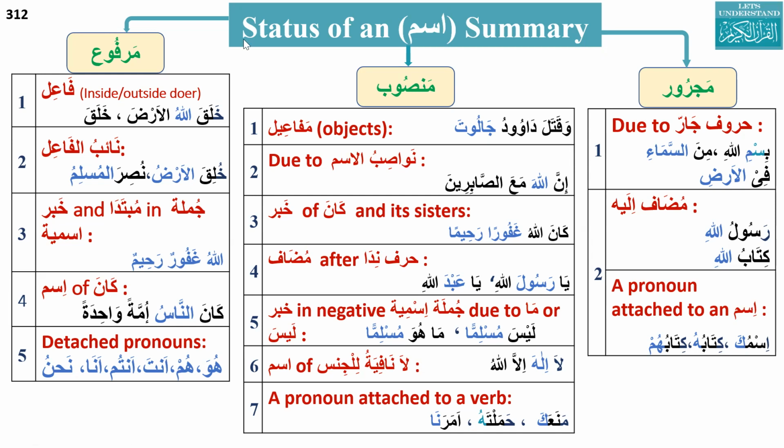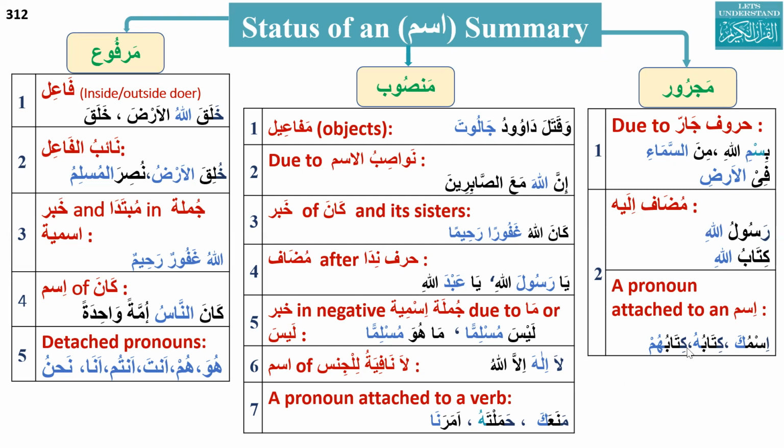Let me ask somebody. Musab. Assalamu alaikum. Walaikum assalam. What is the status of ka here? It is majroor, jar status. Why? Because it is a pronoun attached to an ism. This is one. And also, grammatically, what is ismuka? Ismuka, rabbuhu, rabbuhum. Mudaf ilayh. And we already know that mudaf ilayh is majroor.